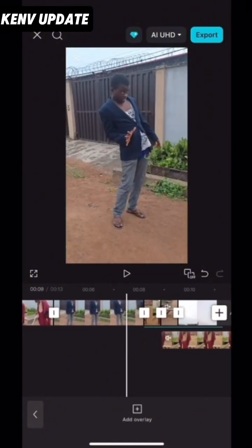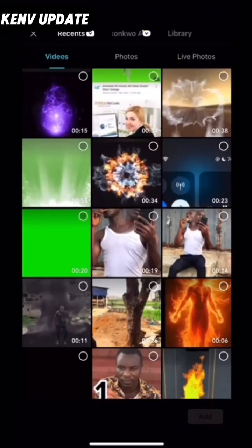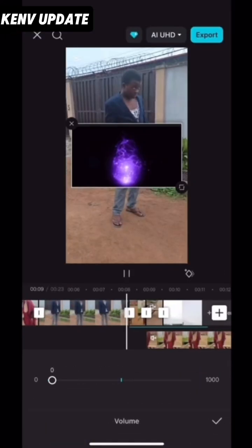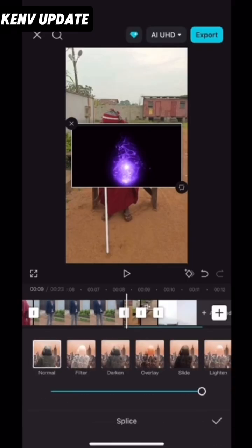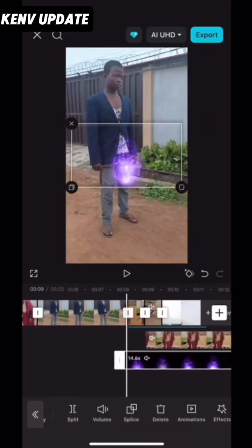Now come back to where she threw her hand, then you click on add overlay. Okay, then you import this your light to workspace. Import this light, click on volume and reduce it to 0, mark on this good and go back, then locate splice and click on splice, click on filter there guys, mark on this good, then you go back.